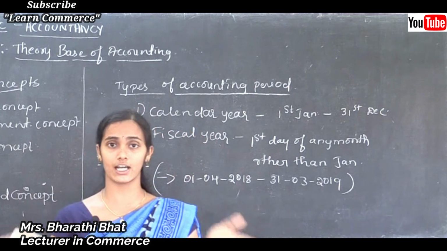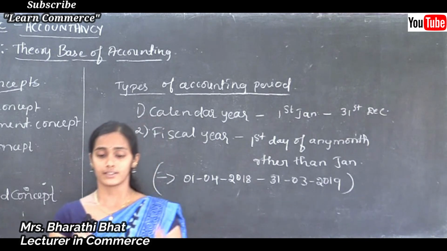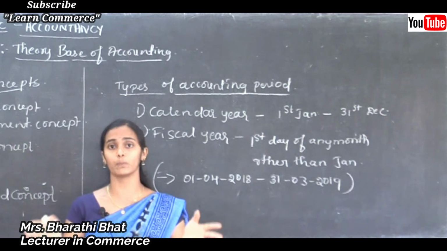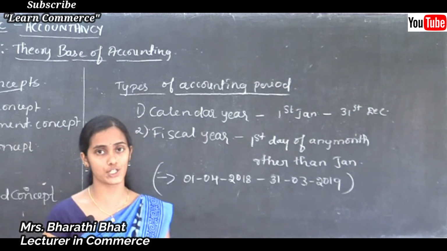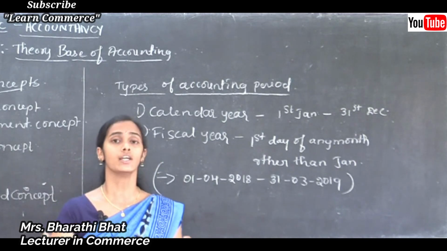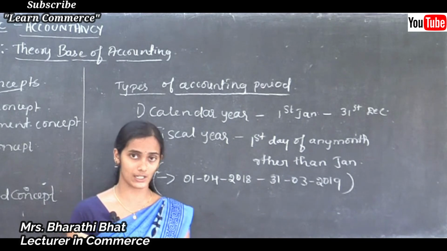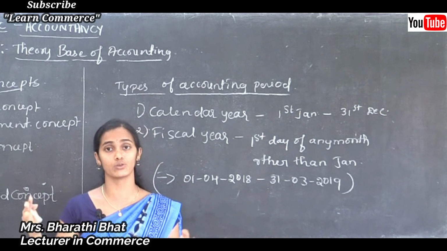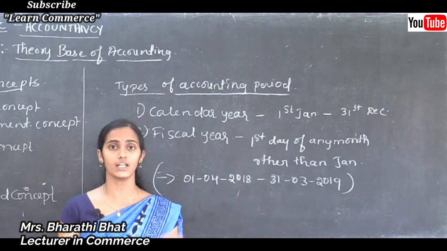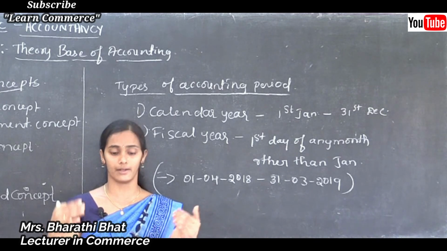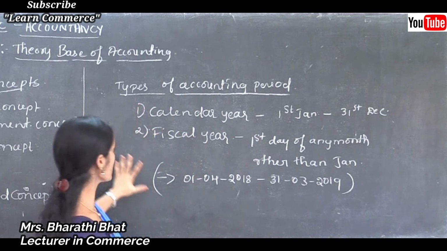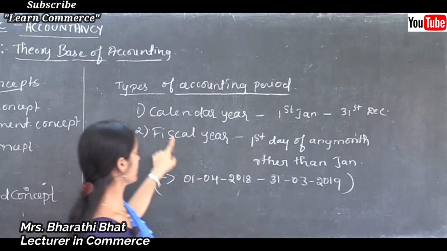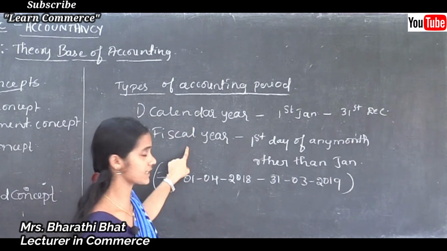It is an interval of time, the span of time to prepare the financial statement of an organization. That financial statement is required by the interested users to know the profit earned or loss incurred in that accounting period. There are two types, calendar year and fiscal year.